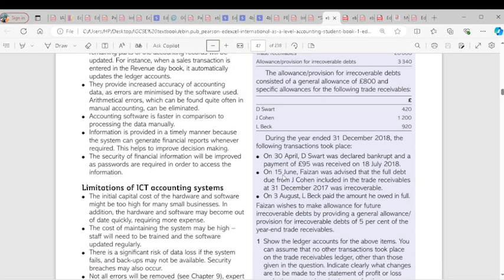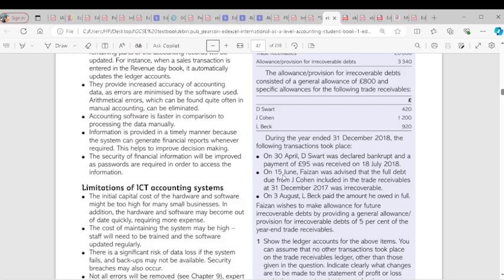Now, we have 3 trade receivables here: DSWAT, Cohen, and Beck. During the year ended 31st December 2018, the following transactions are the additional information. DSWAT was declared bankrupt, and a payment of 95 was received on 30th of April, out of the 420 owed by DSWAT.